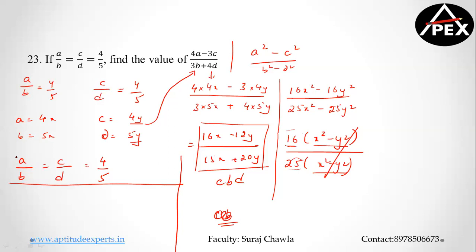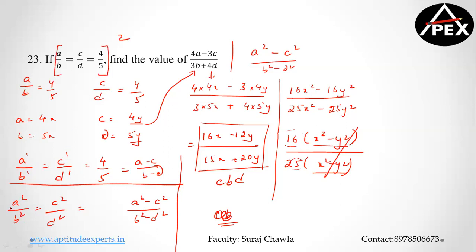Law of equal ratio says if the power is 1, then a minus c by b minus d will be equal to 4 by 5. Now here he is asking me a square minus c square by b square minus d square. I know that this will satisfy the law of equal ratios for this question. If a by b is equal to c by d is equal to 4 by 5, if I square them up, a square by b square is equal to c square by d square, which is equal to 16 by 25.